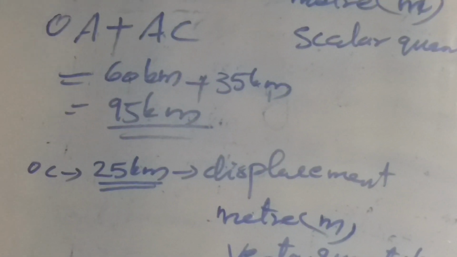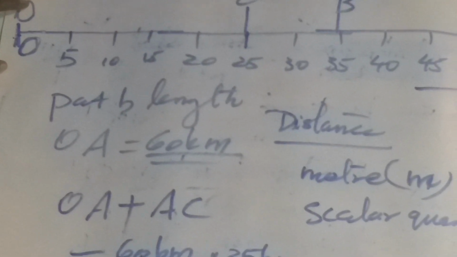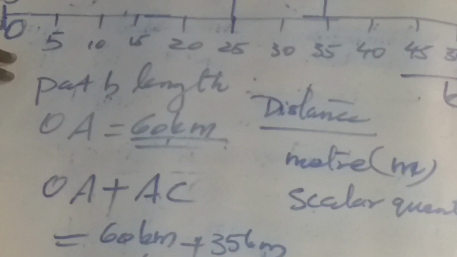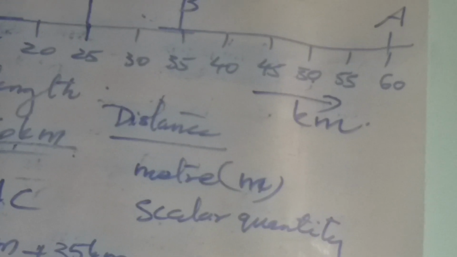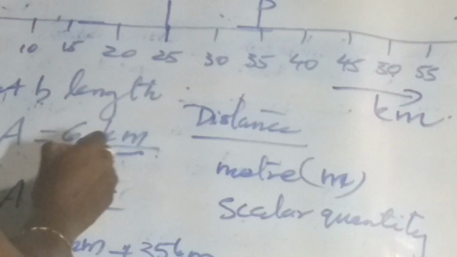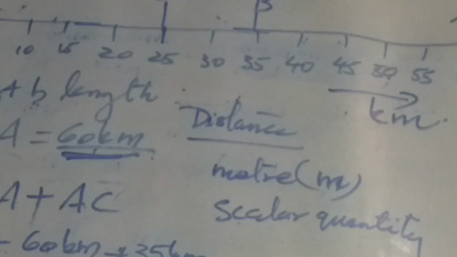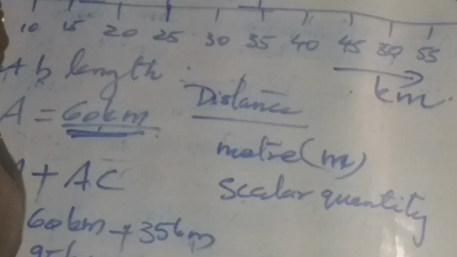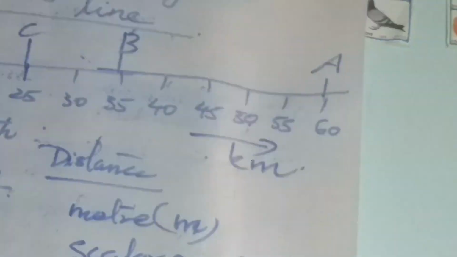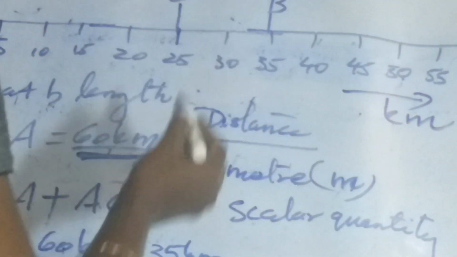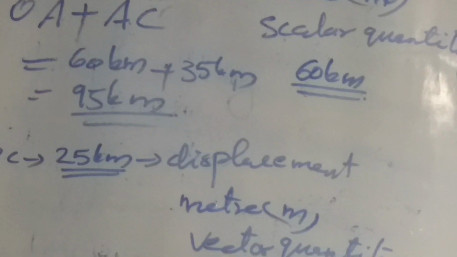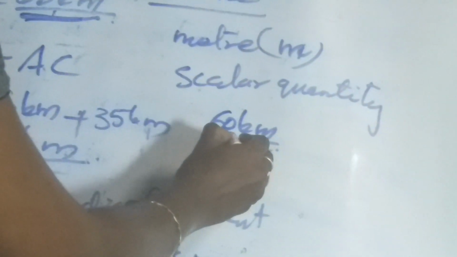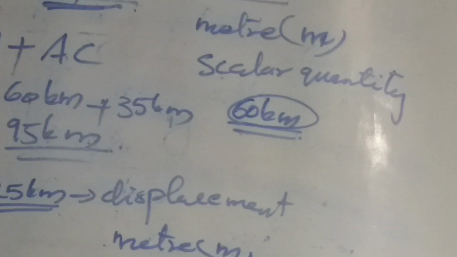Then, is the magnitude of displacement equal to the distance travelled? We can check it by considering the motion of an object from O to A. The object moves from O to A, the distance travelled is 60 kilometer. Then what about the displacement? Here the initial position is O and the final position is A. Then what is the shortest distance between O and A? It is again 60 kilometer. So we can say the distance can be equal to the magnitude of displacement.